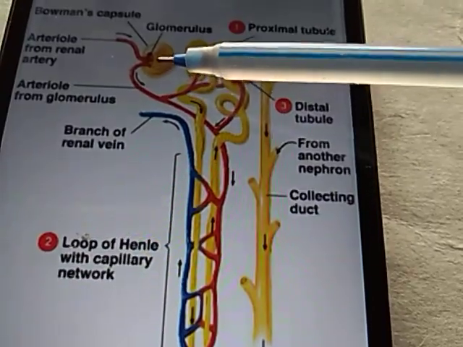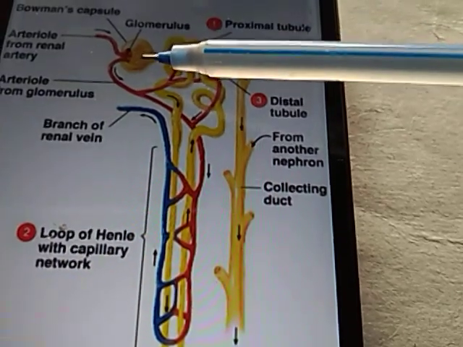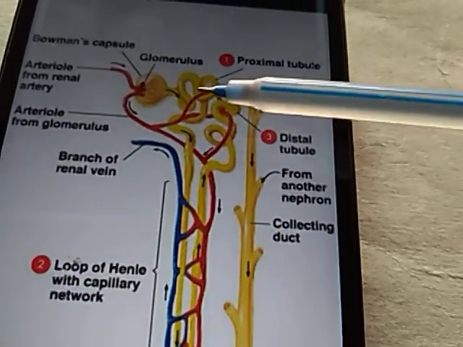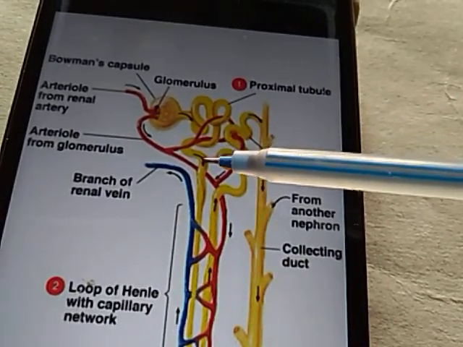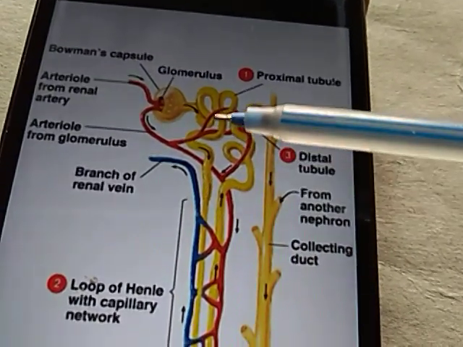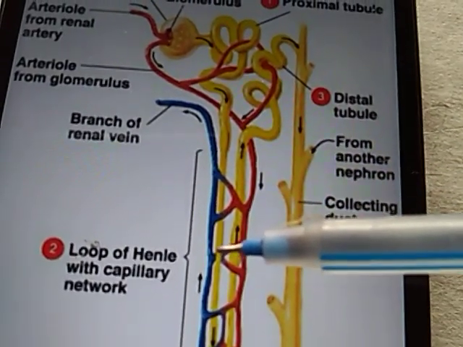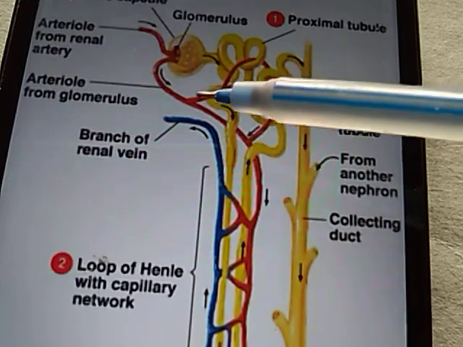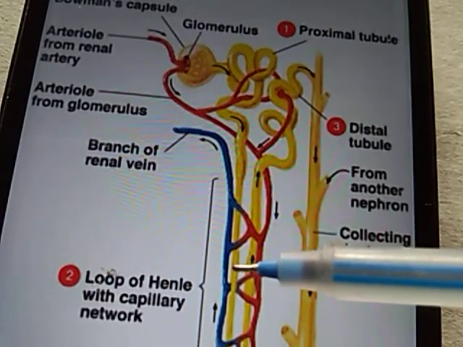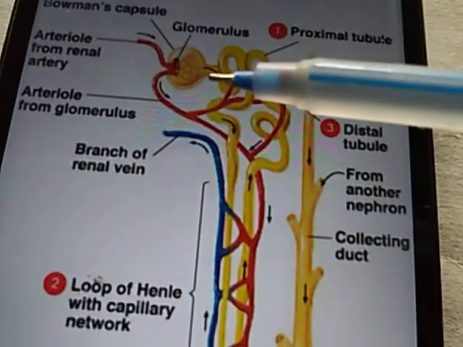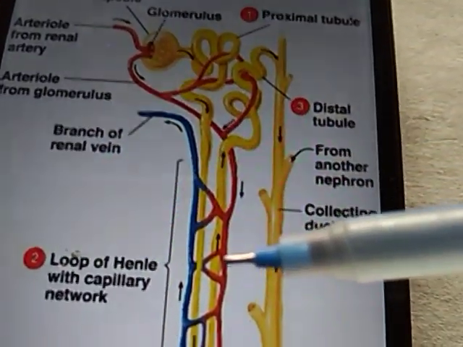Okay, then after filtration, many useful substances are present in this portion, the Bowman's capsule, and then the proximal convoluted tube. Reabsorption takes place here, mainly, and the substances which are still harmful and present in this tube, which is coming, this one, are secreted out from this tube to this yellow colored tube. So exchange of substances is taking place between two tubes here.